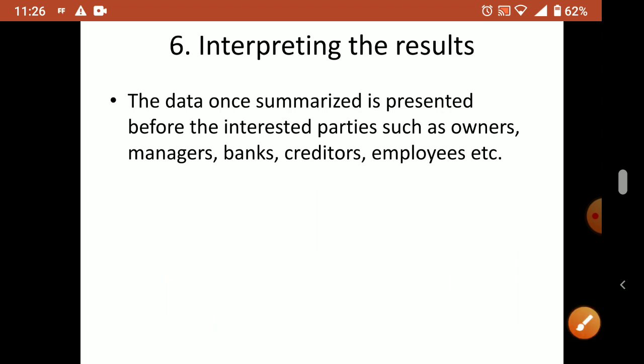So these are the different characteristics of accounting. The accounting cycle also means this only: first the transaction, then the journal, from the journal you prepare the ledger, from the ledger the trial balance, and after the trial balance, trading, profit and loss account, and balance sheet.